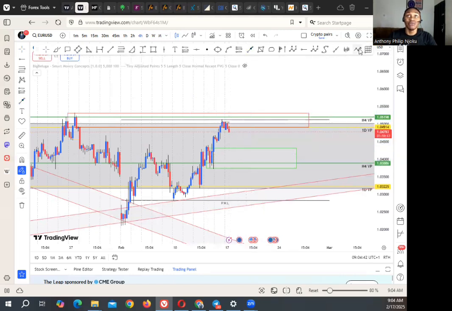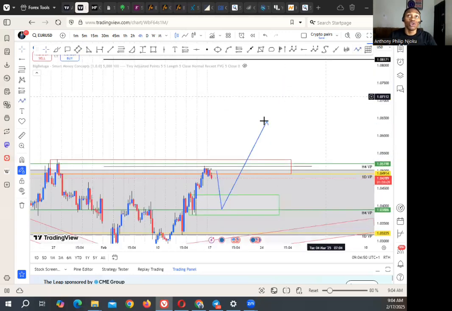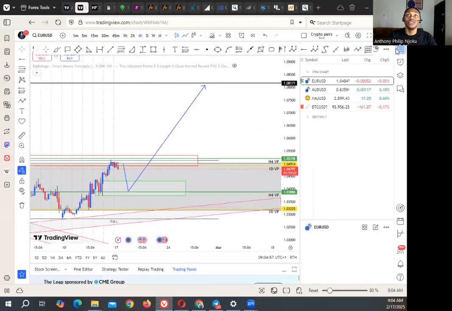So my forecast for Euro USD now is that because I see that the monthly, weekly, and daily have an uptrend momentum, we can expect a retest and then a continuation push to the upside for Euro USD. This is what I see for Euro USD.